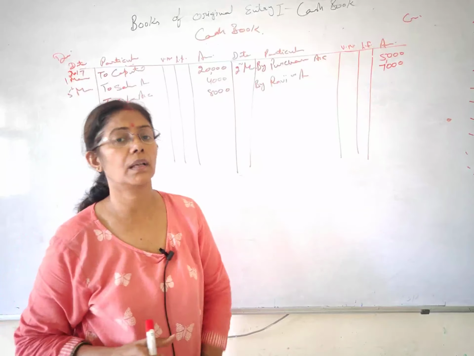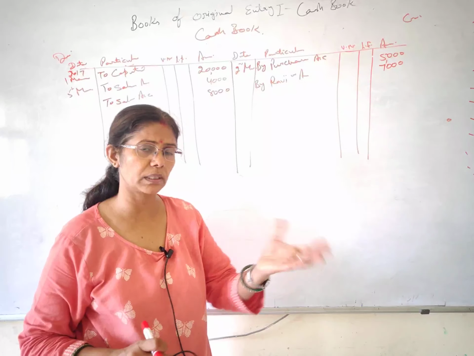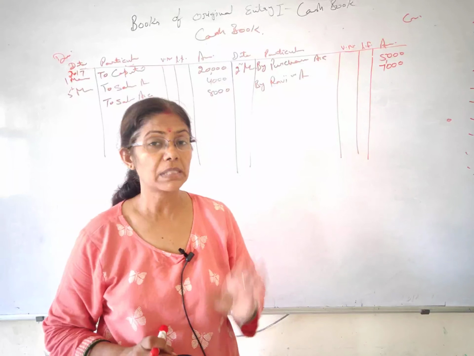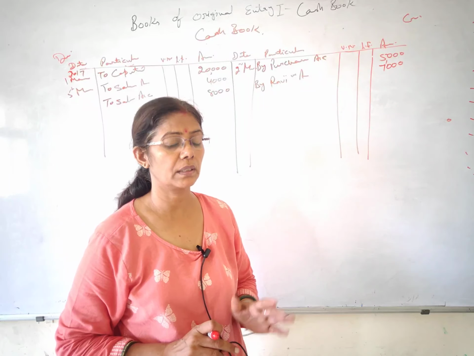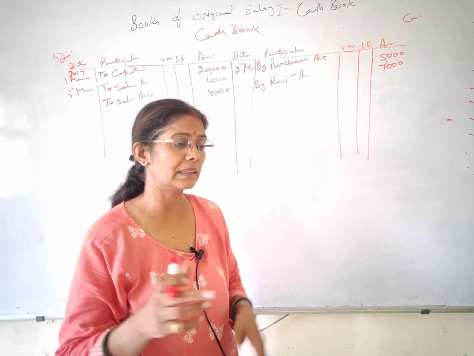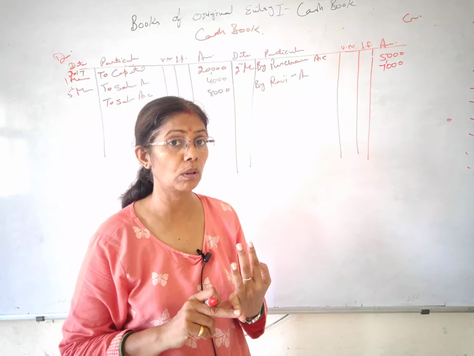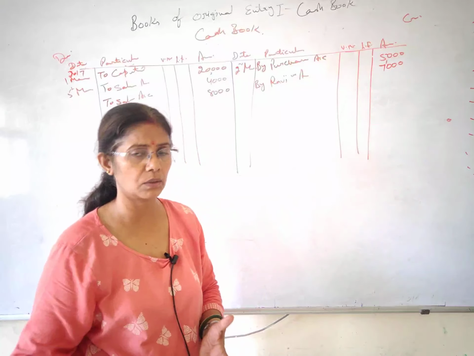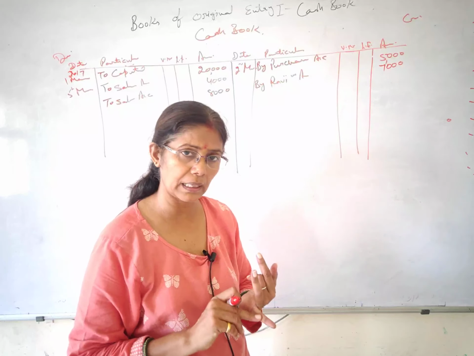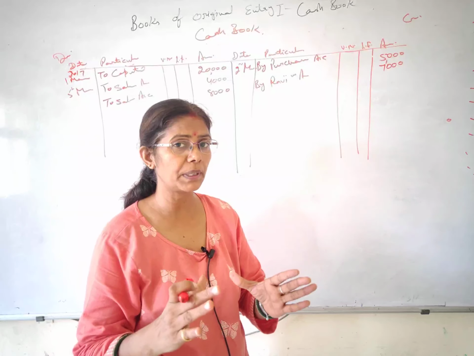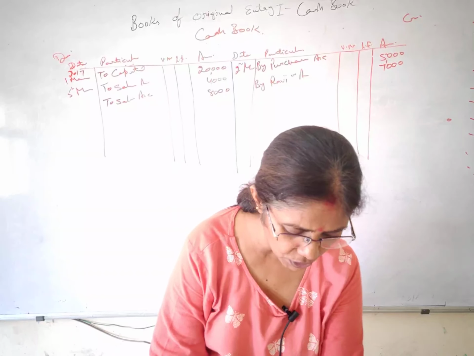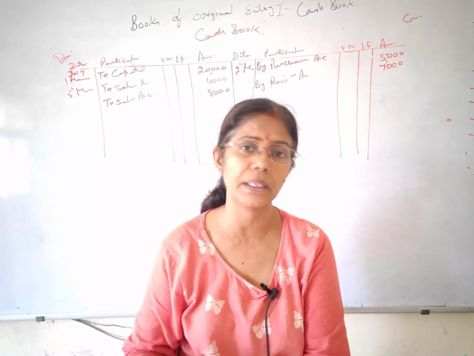Next transaction is purchased furniture for cash. One thing students, I've told you many times to focus on the revenue and capital item. So sometimes students get confused what to do. I'm telling you, as we have done in 11th and 12th standard, irrespective of whether this is revenue or capital, either you are purchasing goods or furniture or any other assets, बस आपको ध्यान में रखना है, you have to keep in your mind whether cash is coming or going. So in this given transaction, purchase furniture for cash, it's not goods, hardly matter.